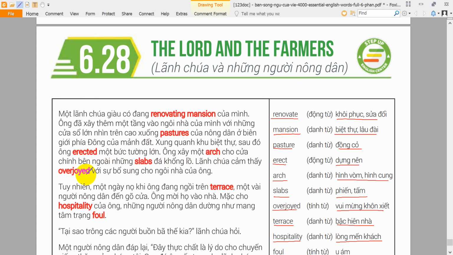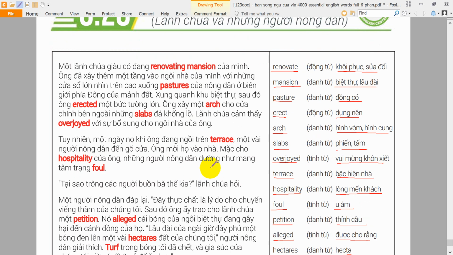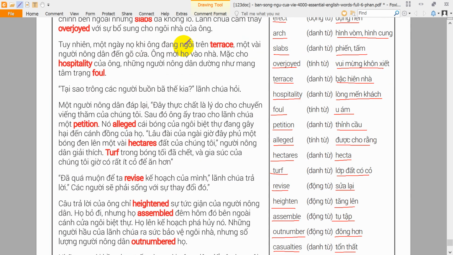The lord was overjoyed with the addition to his home. However, one day while he was sitting on the terrace, some farmers knocked at his door. He invited them in. Despite his hospitality, the farmers appeared to be in a foul mood. "Why are you so upset?" the Lord asked. One farmer replied, "That is actually the reason for our visit."